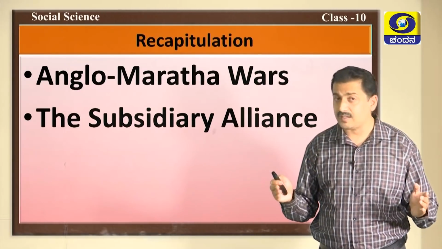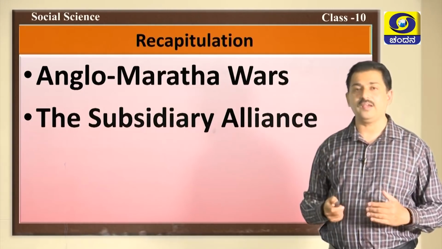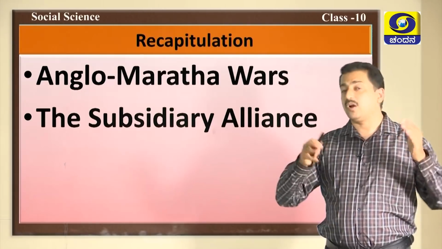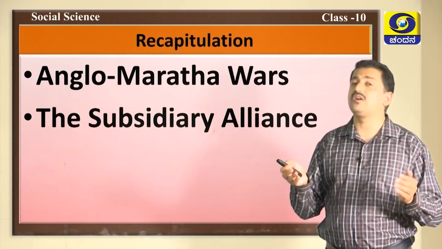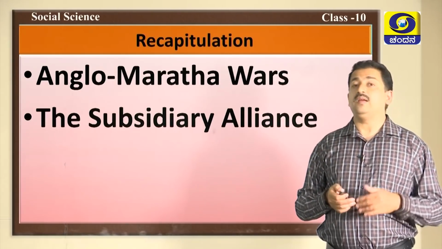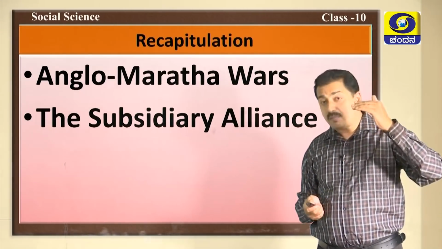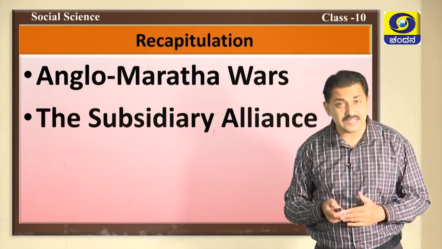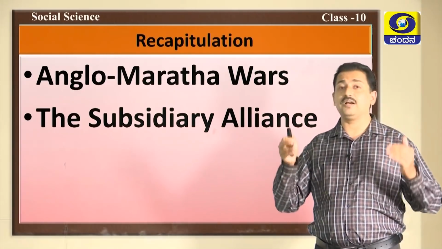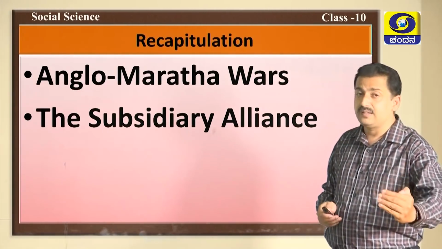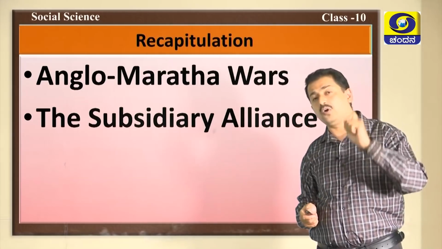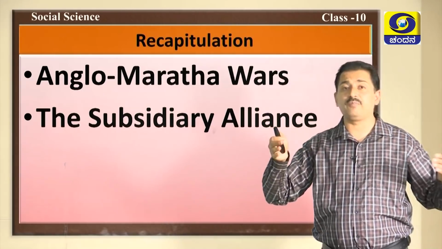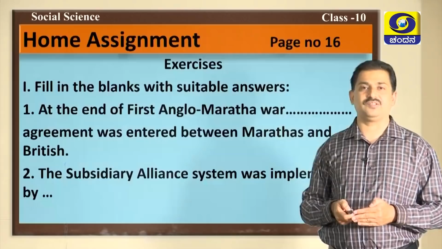This first Anglo-Maratha war ended with the Treaty of Salbai and Madhavarao II was named as the Peshwa, Raghoba got a pension and the British got a few places. In addition to this, Governor General Wellesley introduced the subsidiary alliance in 1798 and Nizam of Hyderabad was the first person to accept it, and also you located all the other places which came under the cunning policy of the British, the subsidiary alliance.